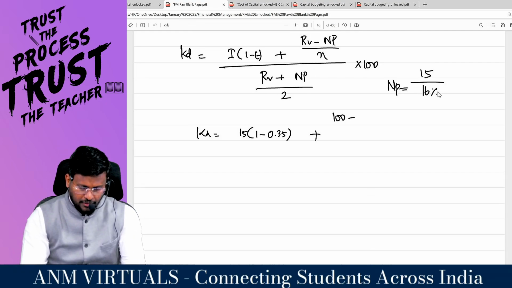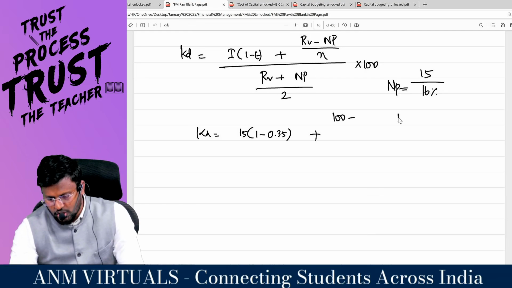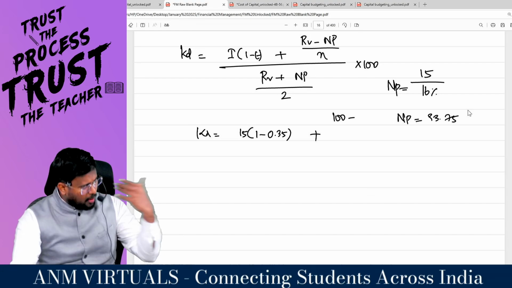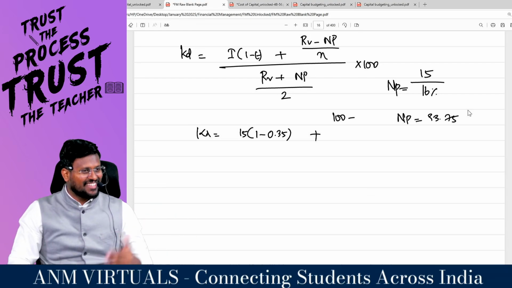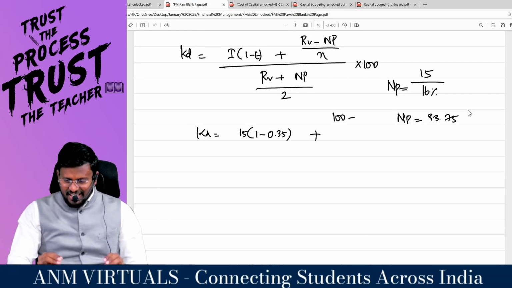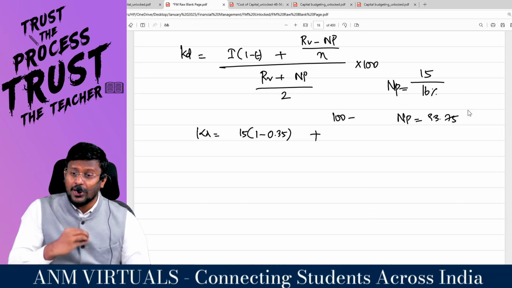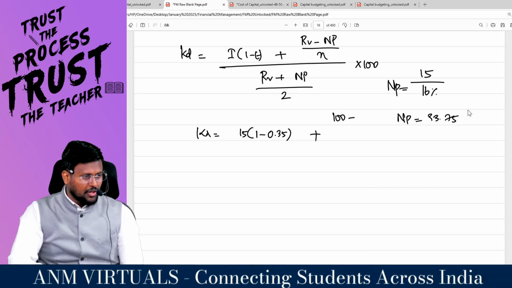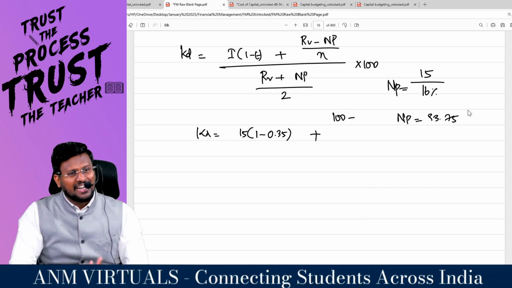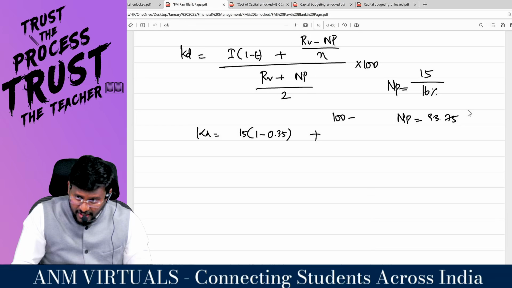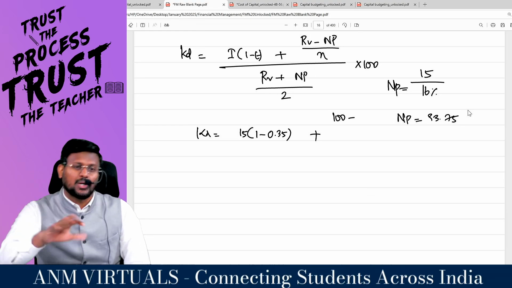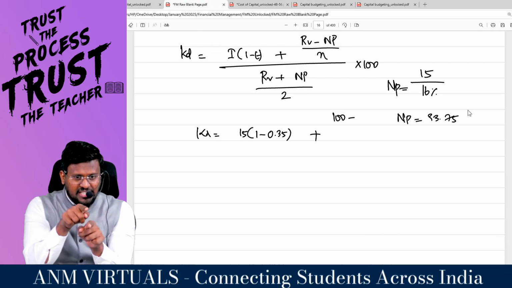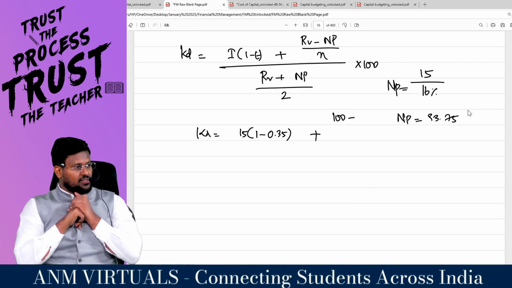Are you really with me? So 15 divided by 16 percentage means the net proceeds is equal to 93.75. For example, just listen here. I need 15 rupees as my return, an interest of 15 rupees. And your expected return is 16 percentage. What is the capital is the question. You will pay something, and on that something, if you apply 16%, you should get the answer as 15 rupees.